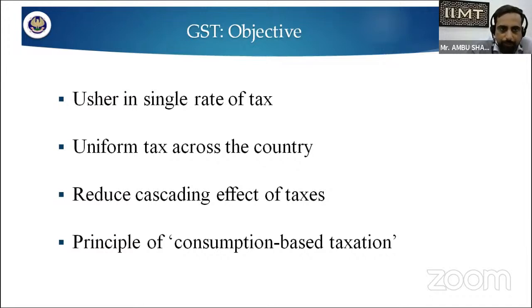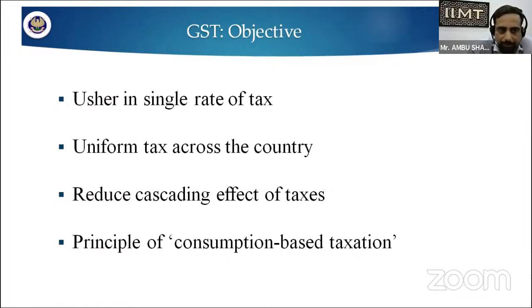First, there should be a single rate of tax. Suppose you are purchasing any commodity, and there are several rates of taxes that would have been decided earlier. Let us take an example. If you are purchasing a mobile and the rate of GST is 18%, then whether you purchase from any state, you have to pay GST at the rate of 18%. That is called the single rate of taxation. Second, the taxation is uniform across the country. Wherever you purchase your commodities, the taxation rate should be uniform.